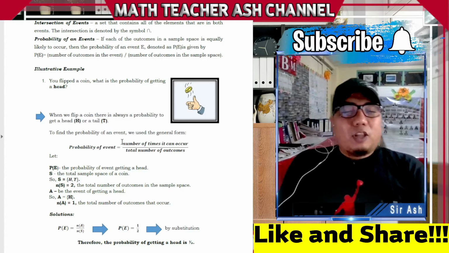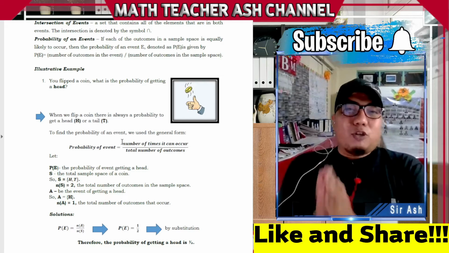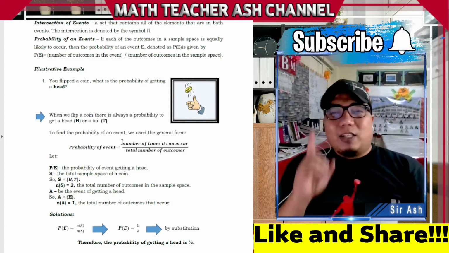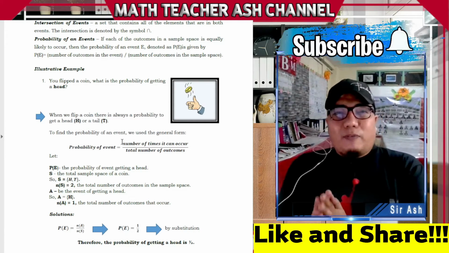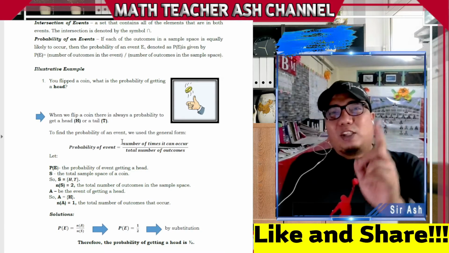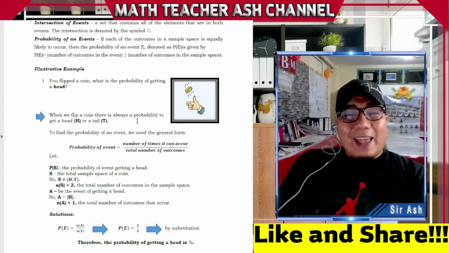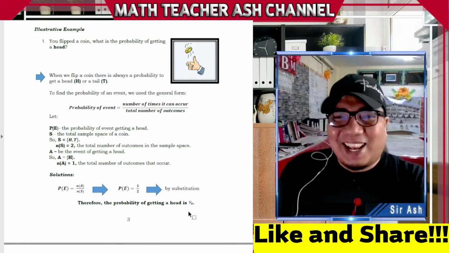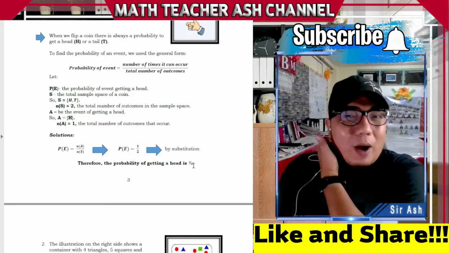It could be head, it could be tail. So it means na itong number of outcomes, ito yung magiging denominator mo. So that is over 2. Since head there is only 1 because yung isa is tail, therefore we can only say that out of the two outcomes, there is only one head. So that is 1 out of 2. Therefore, the answer for this one is 1/2. Alright? So as you can see, easy, right? My dear, easy lang talaga. So as you can see, we have the probability 1/2 here. Okay?